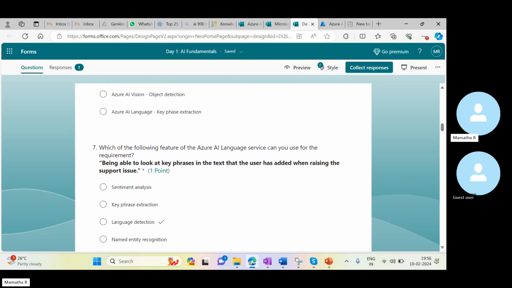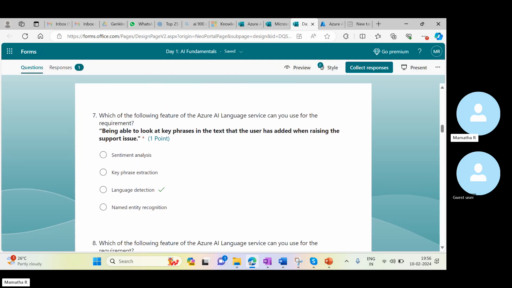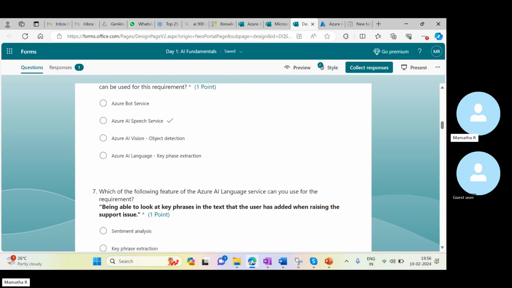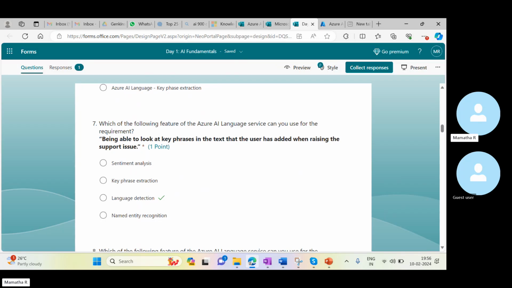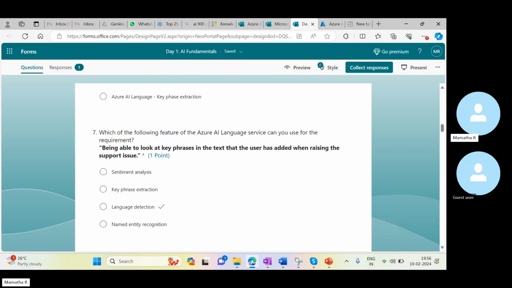So next, internally what is happening? We are just trying to get the speech to text service. We should use it when we are trying to develop it. So here the next question.